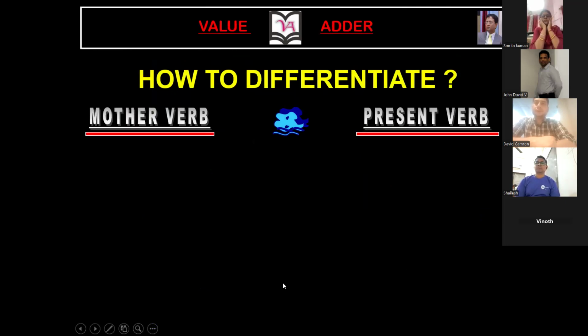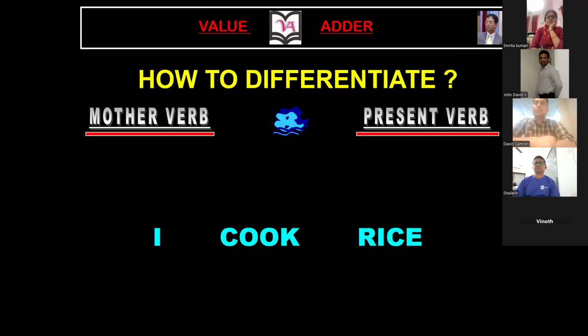Now, guys, this is a sentence: I cook rice. How to differentiate between the mother verb and present form 1? We already discussed initially that present form 1 is exactly the carbon copy of the mother verb. We discussed this. But how to identify whether it is present form 1 or the mother verb?